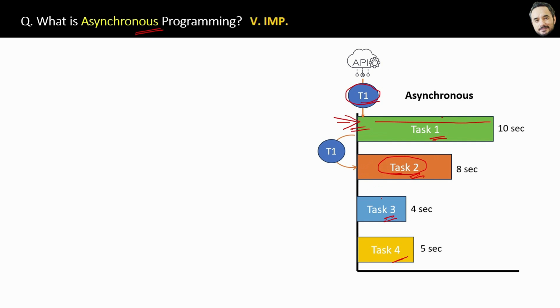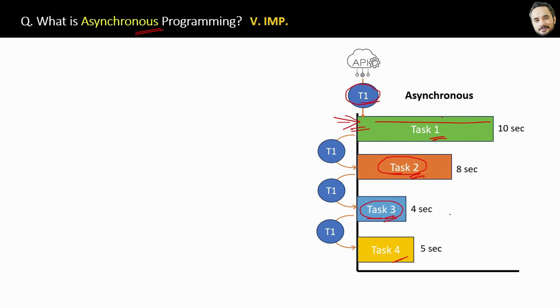Then after initiating task 2, T1 jumps on to initiate task 3 and then task 4. Great. Now you have the most important point about single-threaded asynchronous operations: our single thread T1 is just initiating the task and not waiting for its completion, right? So now you can imagine how in this case our tasks are running concurrently.